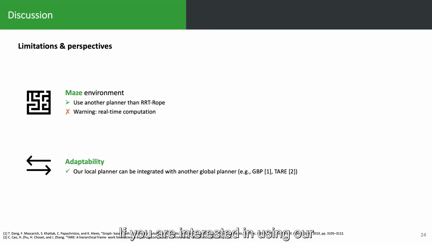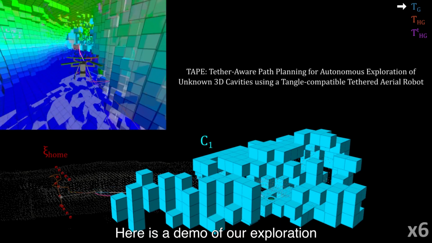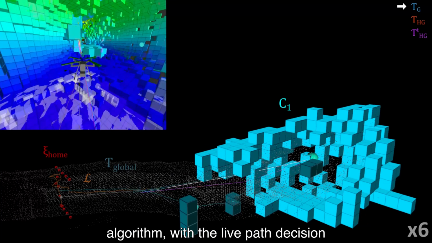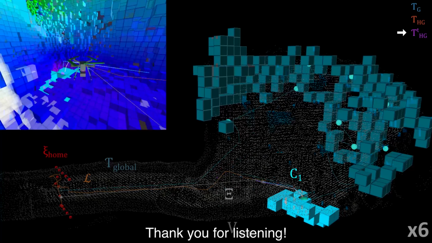If you are interested in using our method in a maze environment, another planner than IROS is encouraged for path generation, but you should be warned about real-time computation. Also, our local planner can be fully integrated with any other global planner of your choice. Here is a demo of our exploration algorithm with the live path decision that you can see in the upper right corner. Thank you for listening.